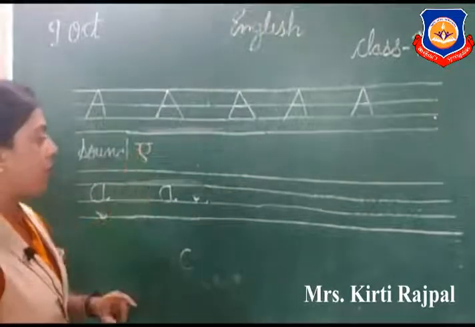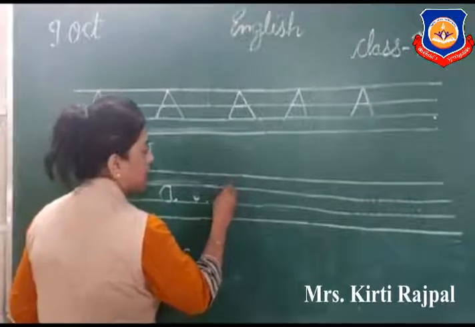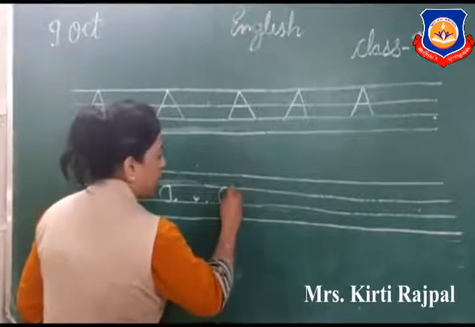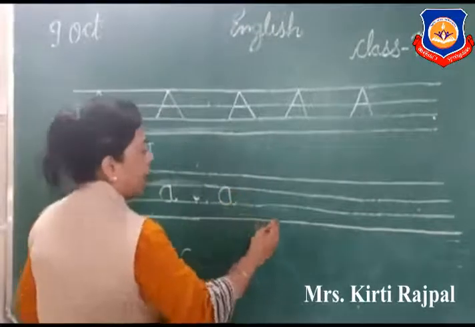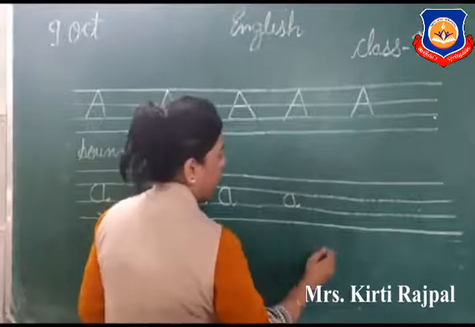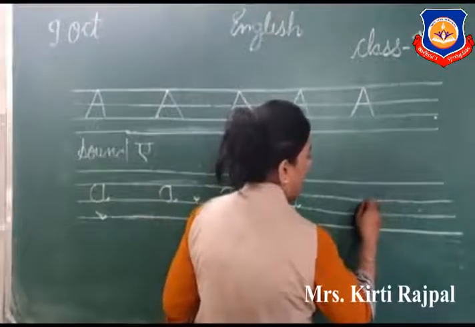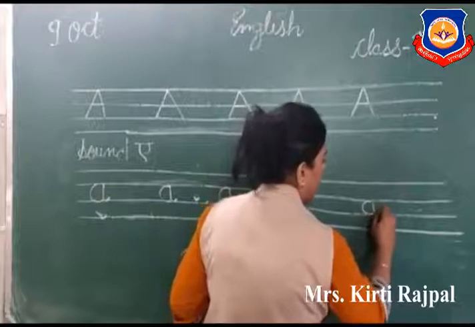This is a small a. This is a capital A. Okay, so this is letter A. A makes sound A. A apple. A ant. A aeroplane. A ambulance. A axe.